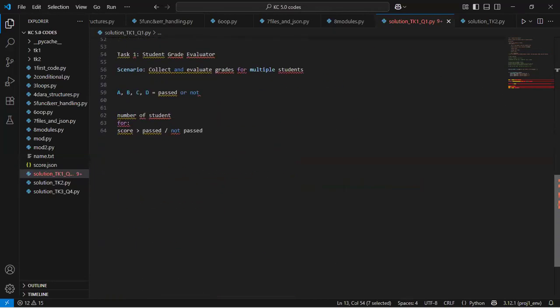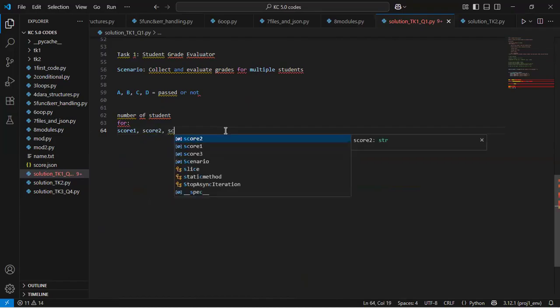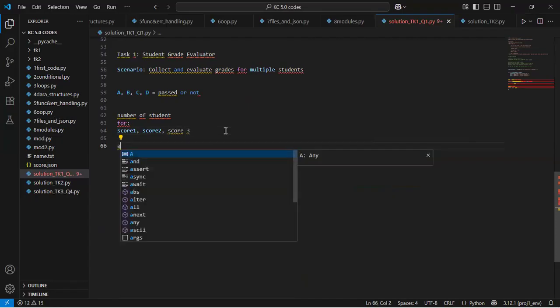So now I'll come back and know that okay, fine, I have to collect score 3 times. So I'll have my score 1, score 2, and score 3, right? And then sum it up, and then divide it by 3.